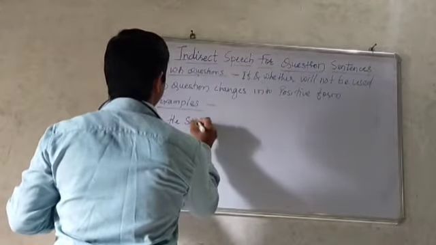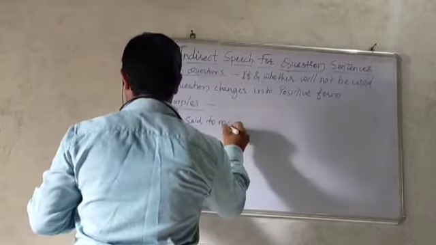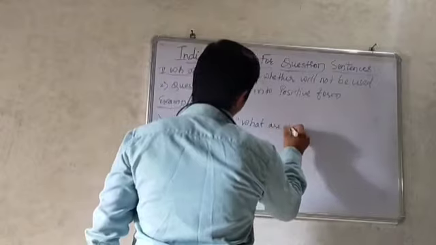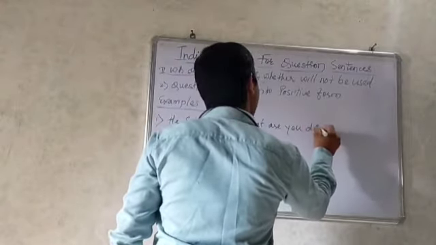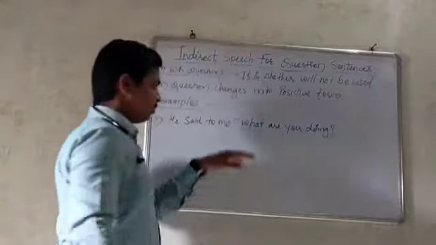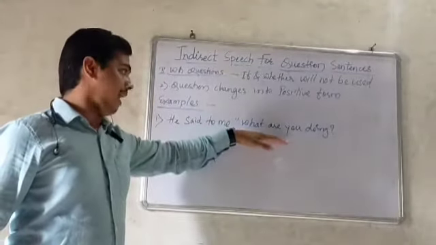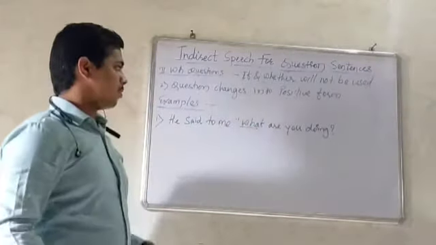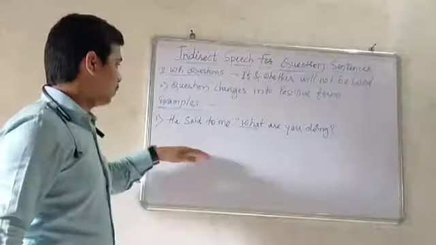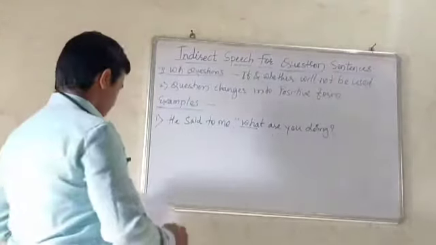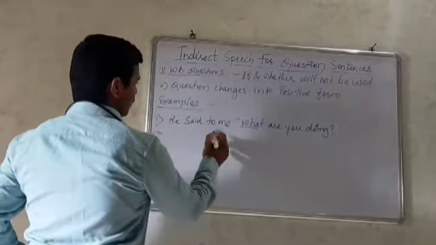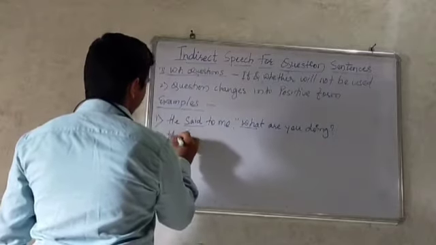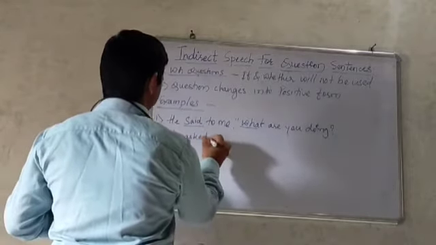He said to me, what are you doing? So here what are you doing is considered as a WH question. So now let us change this into indirect speech. So here he said to me, what are you doing? Means he is asking. He asked me.